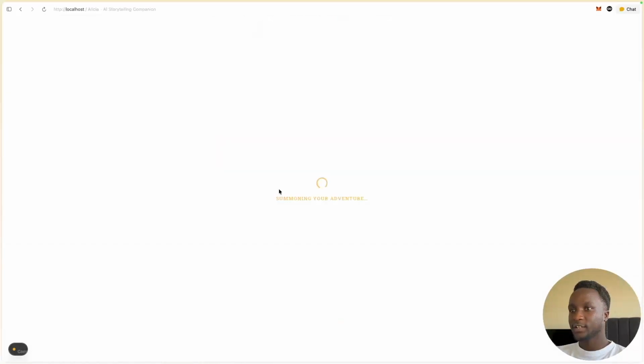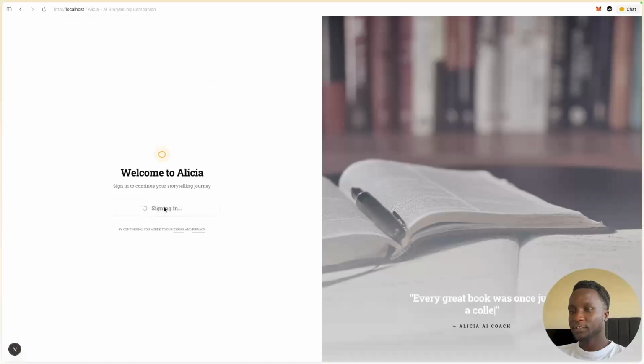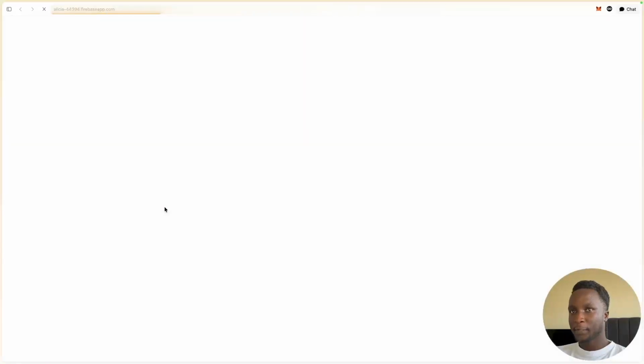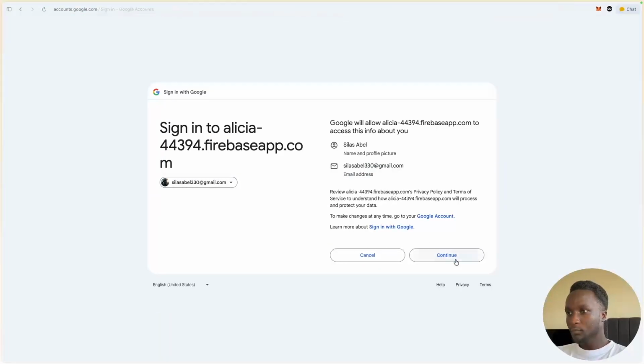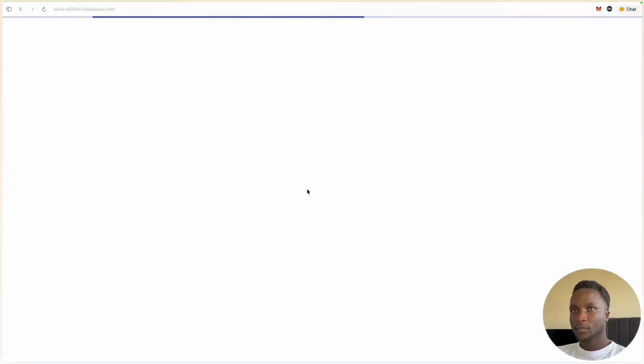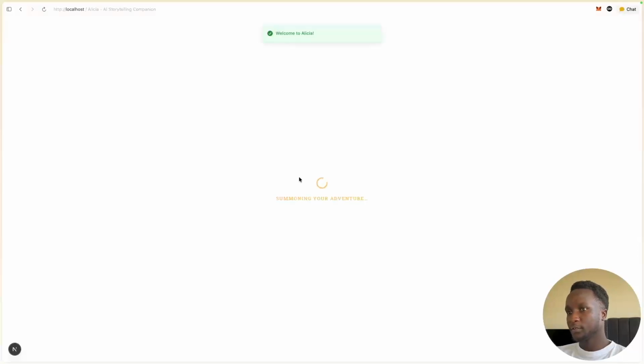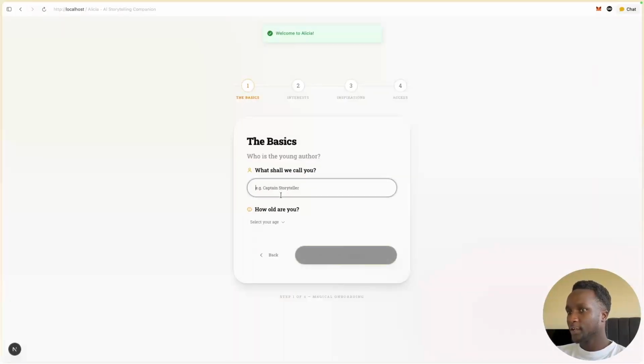So authentication is really easy since we're using Firebase for authentication. I'm just going to say sign in. I had created a number of accounts, but I'm going to create another account so that I can show you the onboarding part. So I'll select this account. I'll say continue.